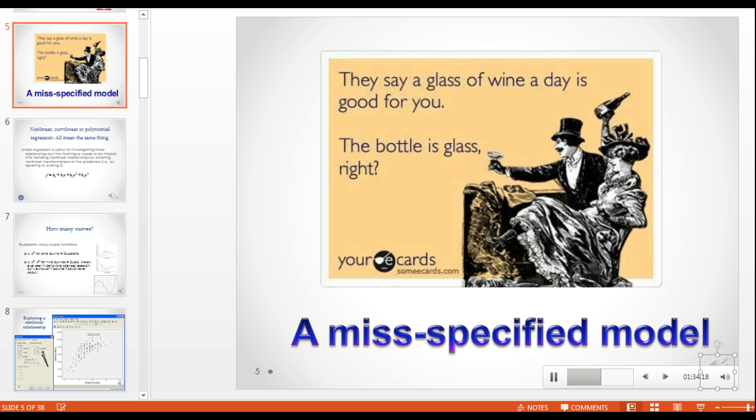Same thing with a mediator. If we believe that there's a relationship between x and y, and furthermore that x has a direct effect on y, but in reality x is changing something else, and that's the thing that's really changing the DV, then we have a misspecified model if we leave that mediator out.